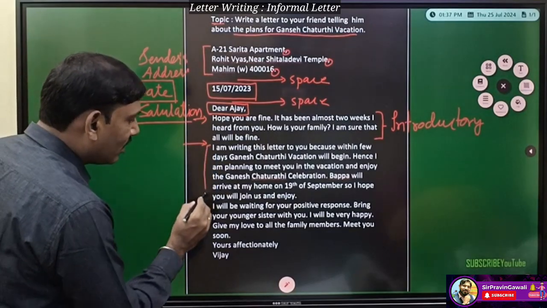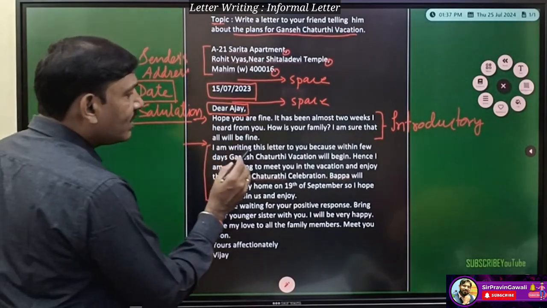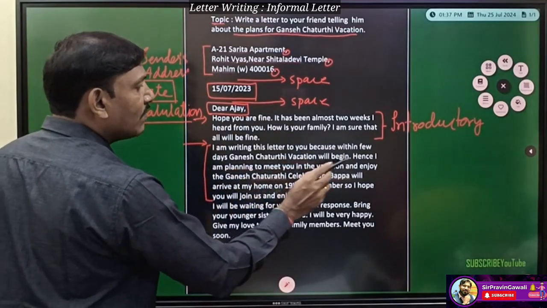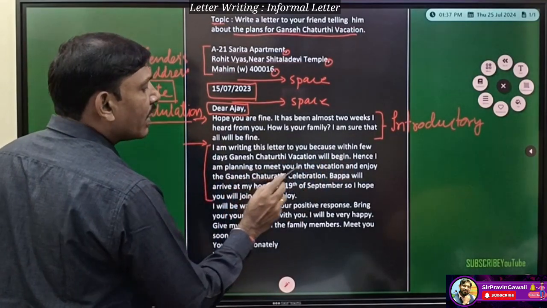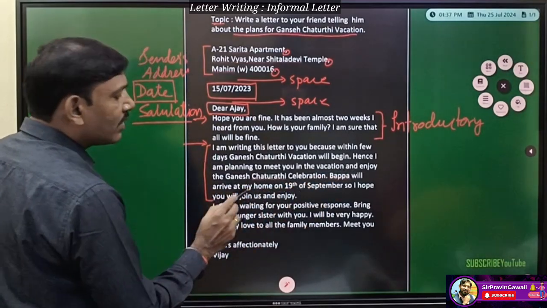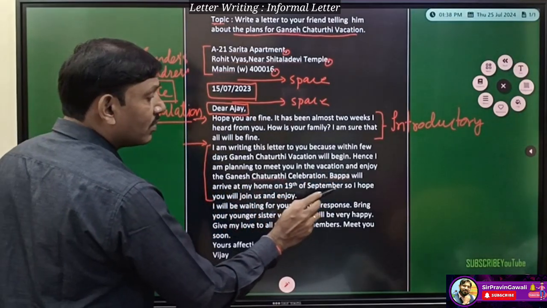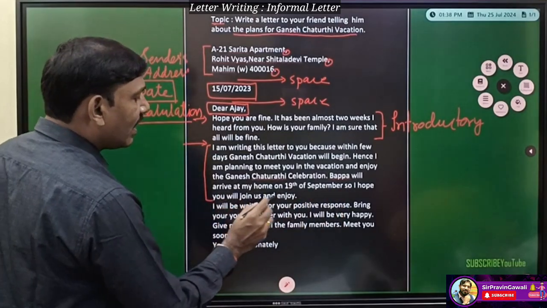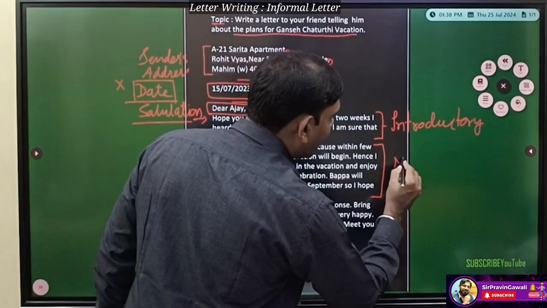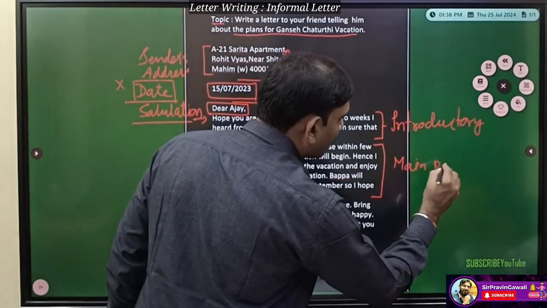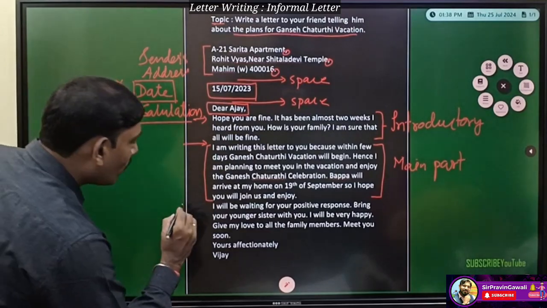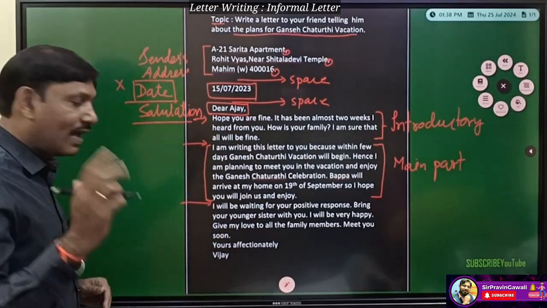The second paragraph starts here. I am writing this letter to you because within a few days Ganesh Chaturthi vacation will begin. Hence I am planning to meet you in the vacation and enjoy the Ganesh Chaturthi celebration. Bappa will arrive at my home on 19th of September. So I hope you will join us and enjoy. So this paragraph is the main part of the body of the letter. Okay, students, again we have to leave a single line, otherwise a double line.